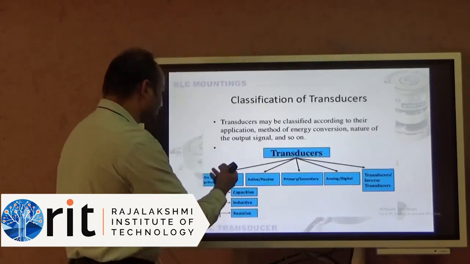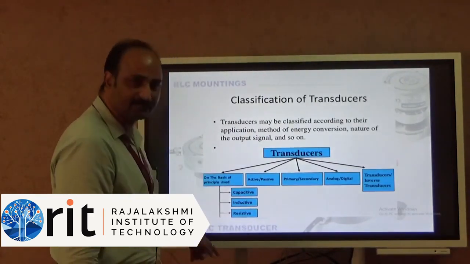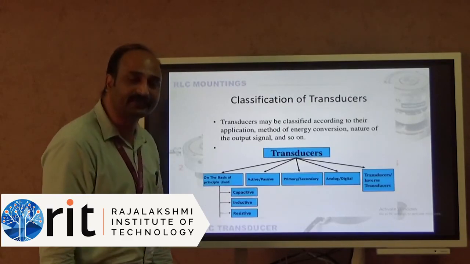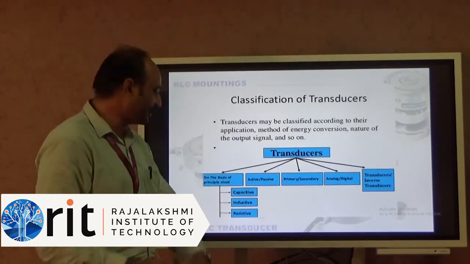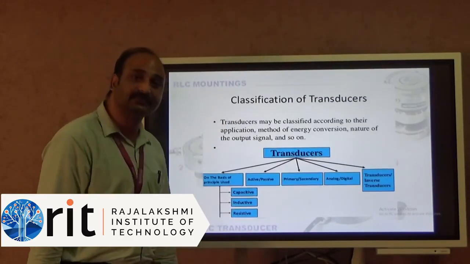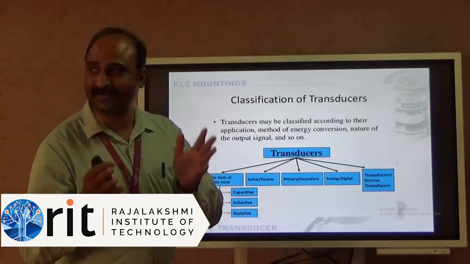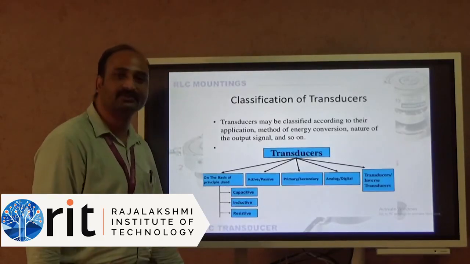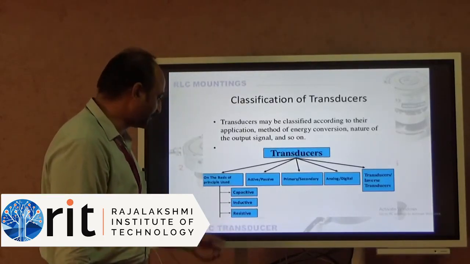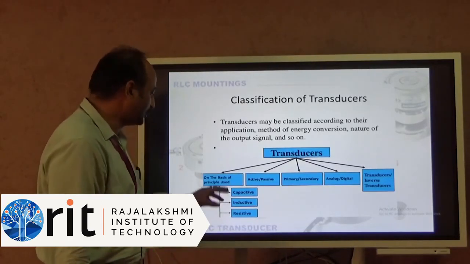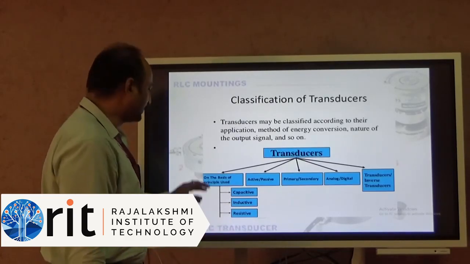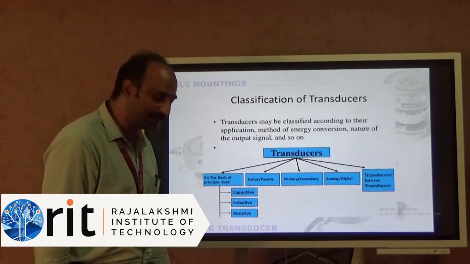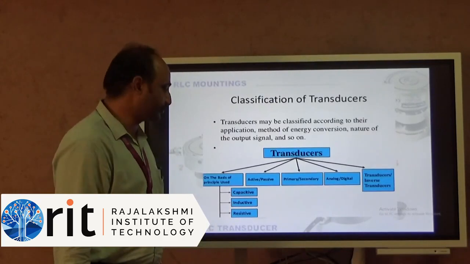So the transducers are classified, based on the working principle, as capacitive transducer, which uses the capacitor principle, and then inductive transducer, which uses the inductance principle, and the other one is resistive transducer. The resistance working principle is used in this transducer. So these are the basic working principles: capacitive transducer, inductive transducer, and resistive transducer.